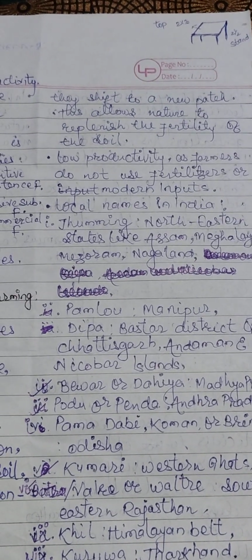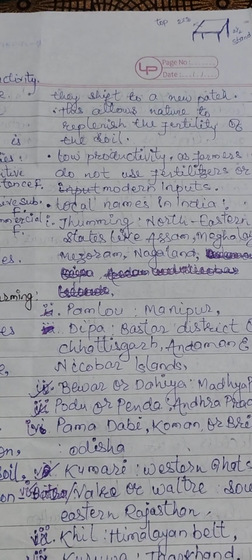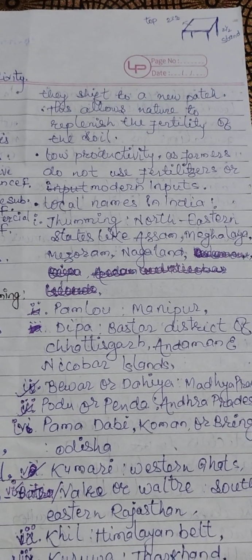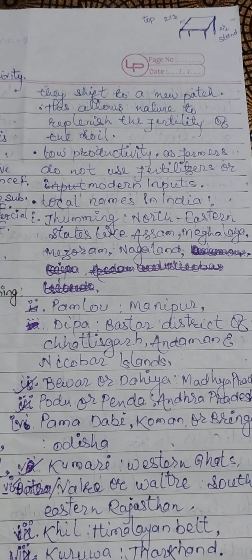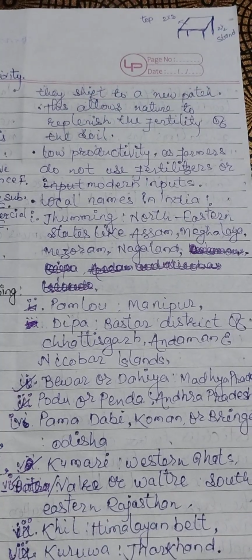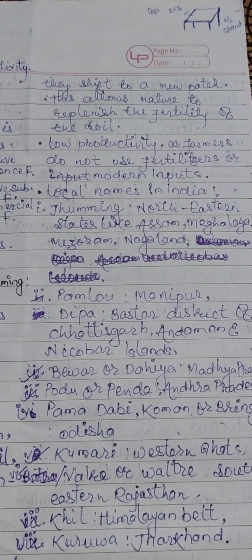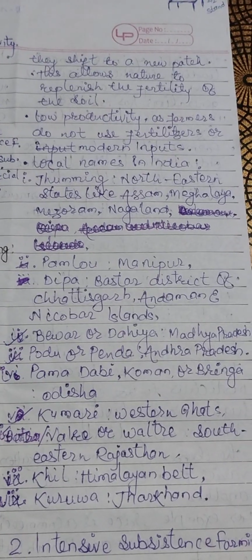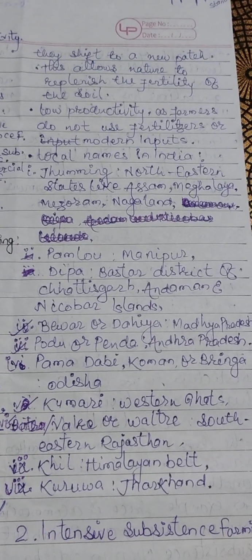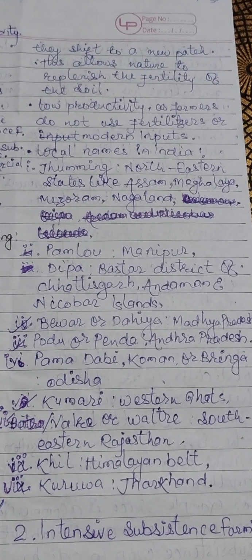These types of farming have a low productivity as farmers do not use fertilizers or modern inputs. Let's see some local names of this slash and burn agriculture.